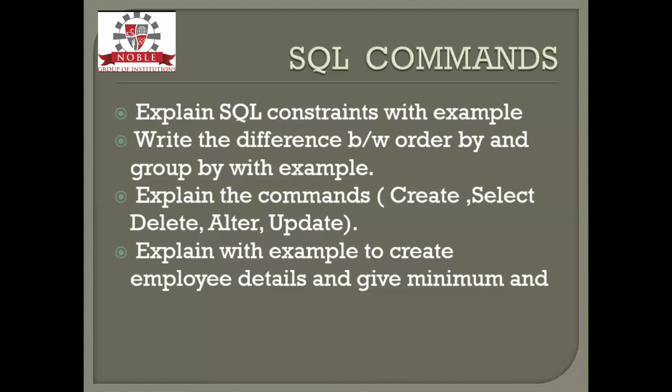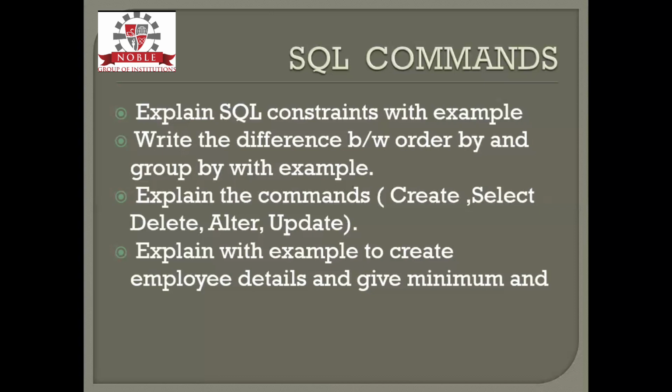Suppose you have taken a database in which each employee has a particular salary. I'll write order by salary in descending order. The person who has the highest salary will come first, and the order follows like that. Next is the group by command.